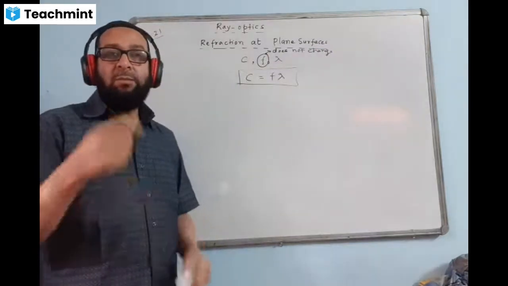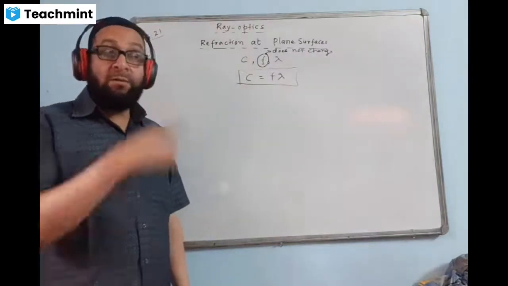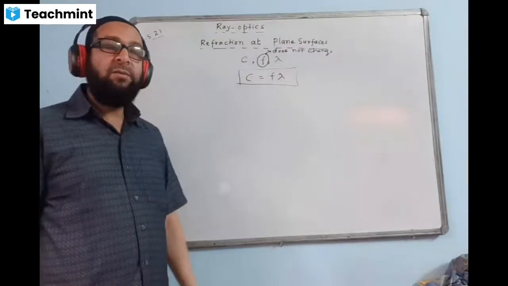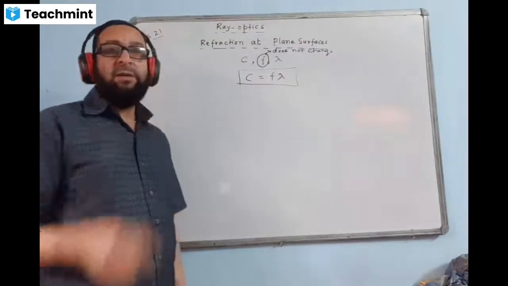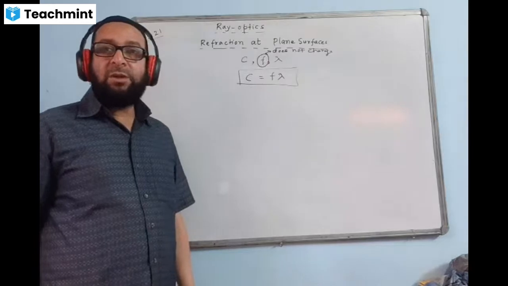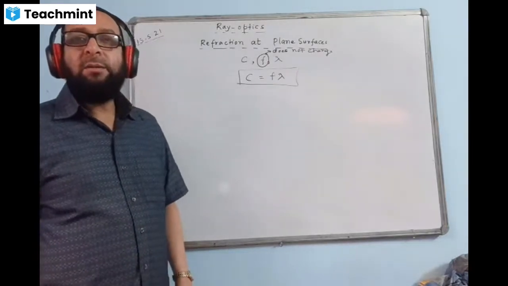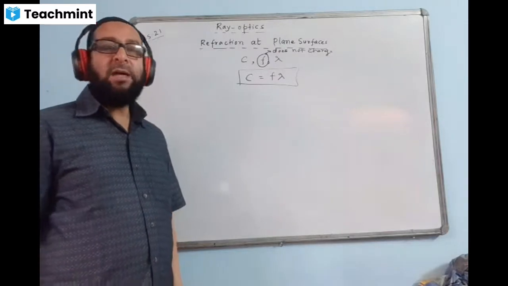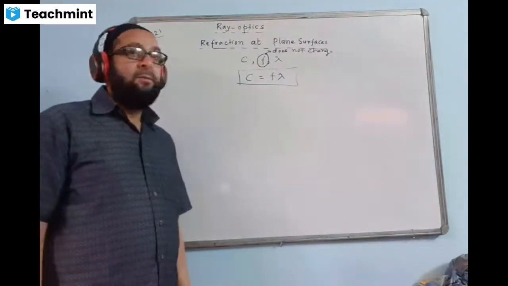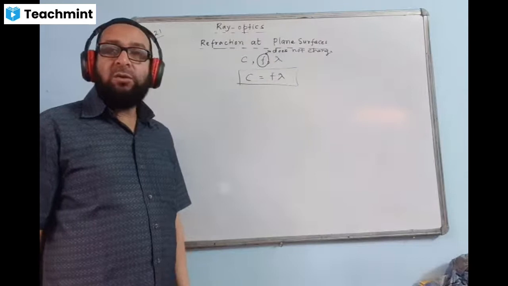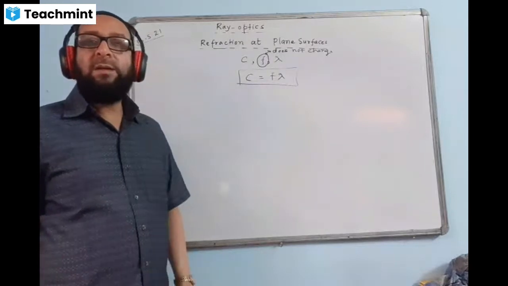Frequency means the number of oscillations or number of waves. One oscillation is one wave. Number of waves in 1 second. The frequency depends upon the source which is originating the wave, and it does not depend upon the medium. So as long as the source of origin is the same, frequency remains the same.